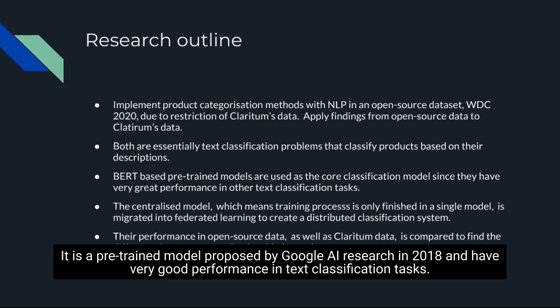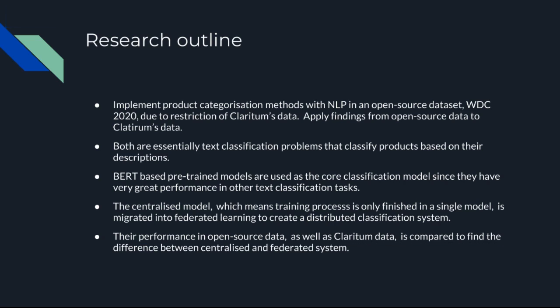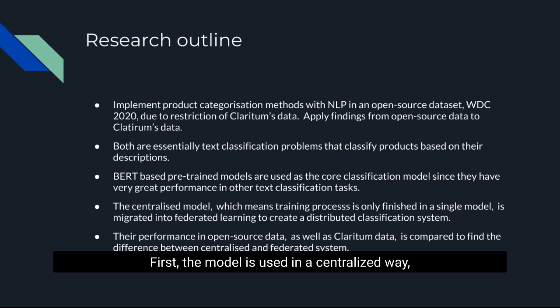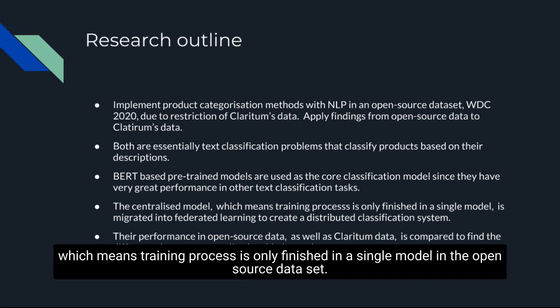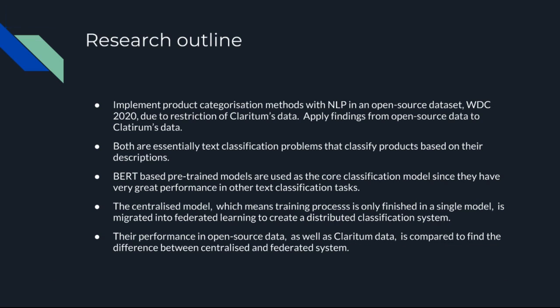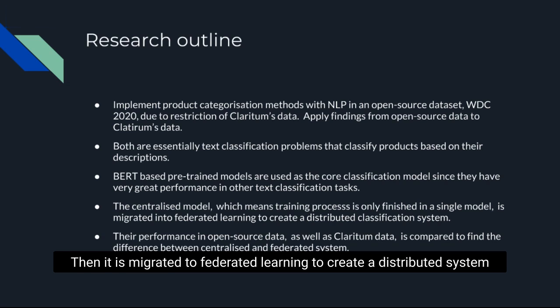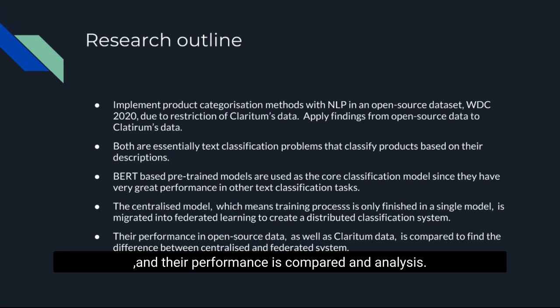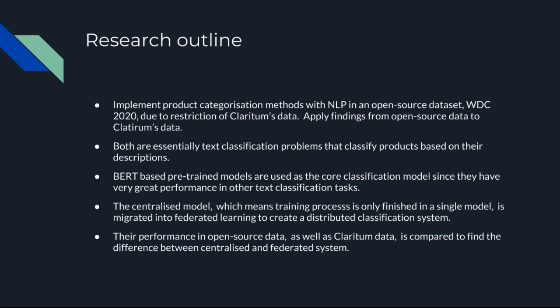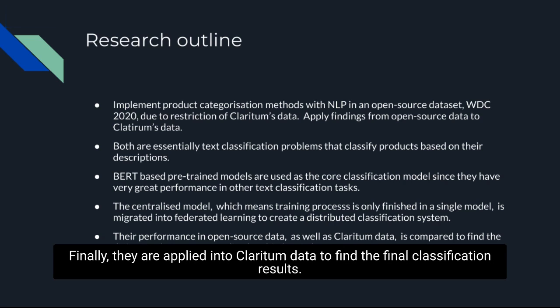It is a pre-trained model proposed by Google AI Research in 2018 and has very great performance in other task classification tasks. First, the model is used in a centralized way, which means the training process is only finished in a single model on the open source dataset. Then, it is migrated to federated learning to create a distributed system, and their performance is compared and analyzed. Finally, they are applied to Clariton data to find the final classification results.